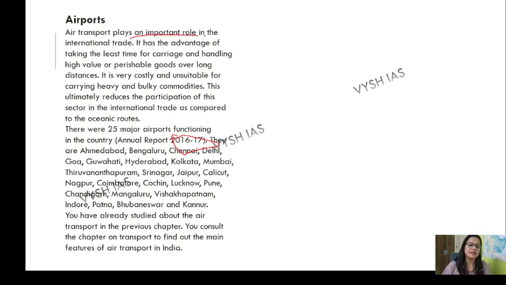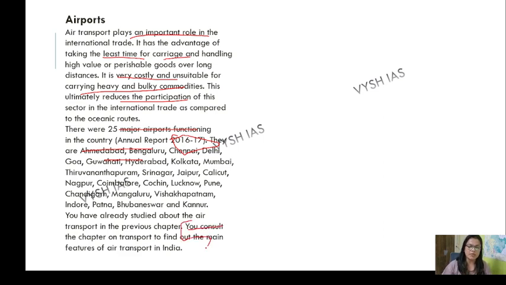It plays an important role in lease time, carriage and all that. It is very costly and unsuitable for carrying heavy and bulky commodities. Ultimately, basically it is done to reduce the time. There are 25 major airports functioning in the country. Ahmedabad, Bangalore and all this. You can solve the chapter on transport to find out the main features.